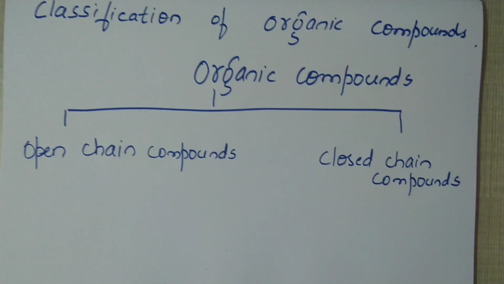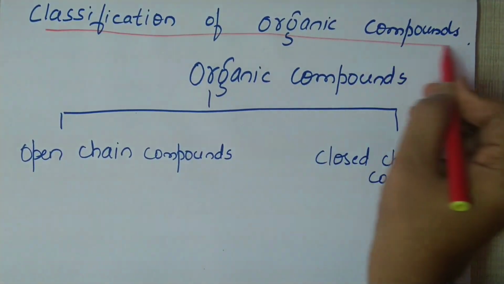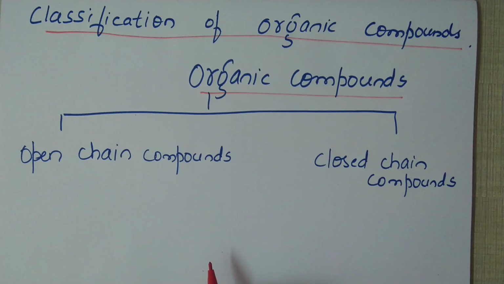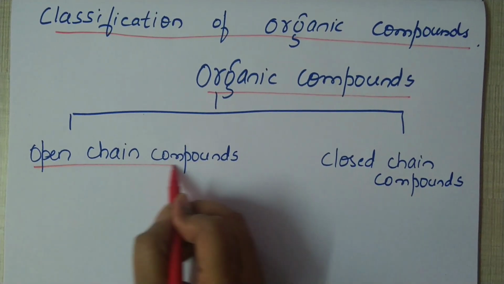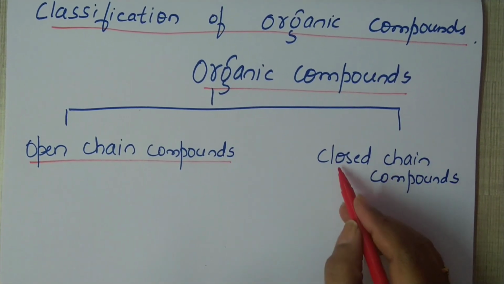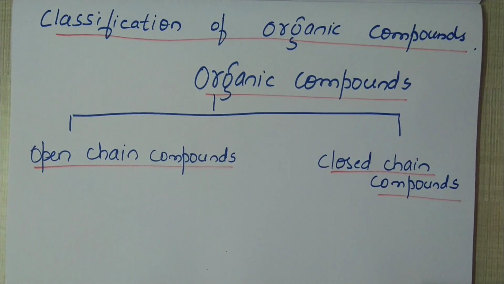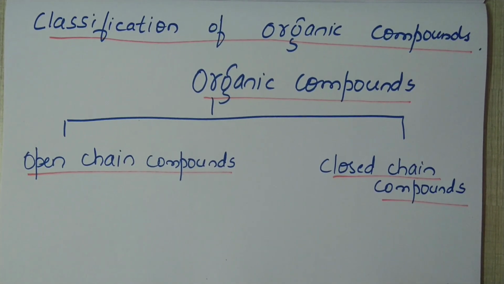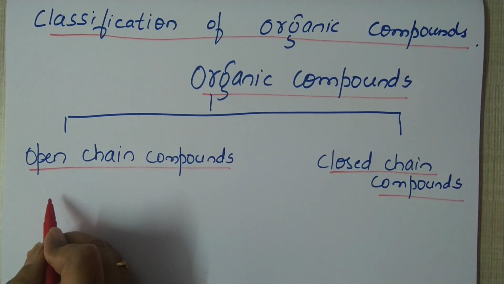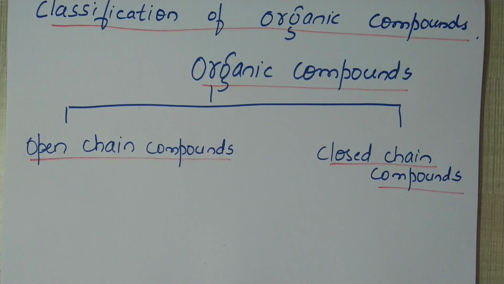In today's video, let us learn about classification of organic compounds. Organic compounds can be broadly classified into two types: open chain compounds and what is opposite of open? It is closed. So, closed chain compounds. Let us see what are open chain compounds. When both ends of a carbon chain are open, they are called open chain compounds.